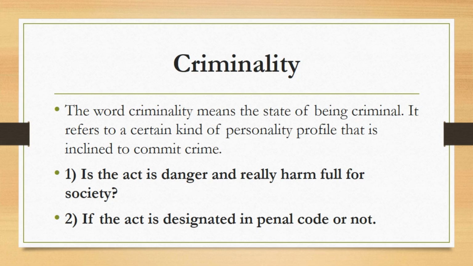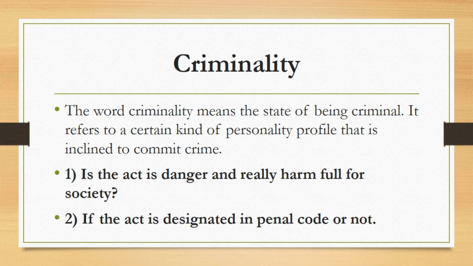At the first point, it is usually witnessed at first sight whether the act is harmful for society or not. Once it is decided that the act is harmful, then the act is examined through the second point, in which it is seen whether the act is designated in the penal code or not.